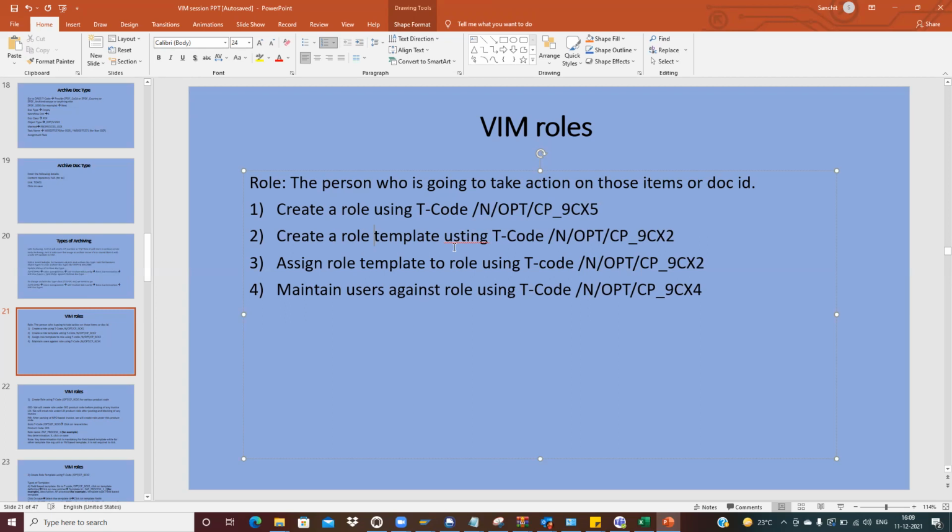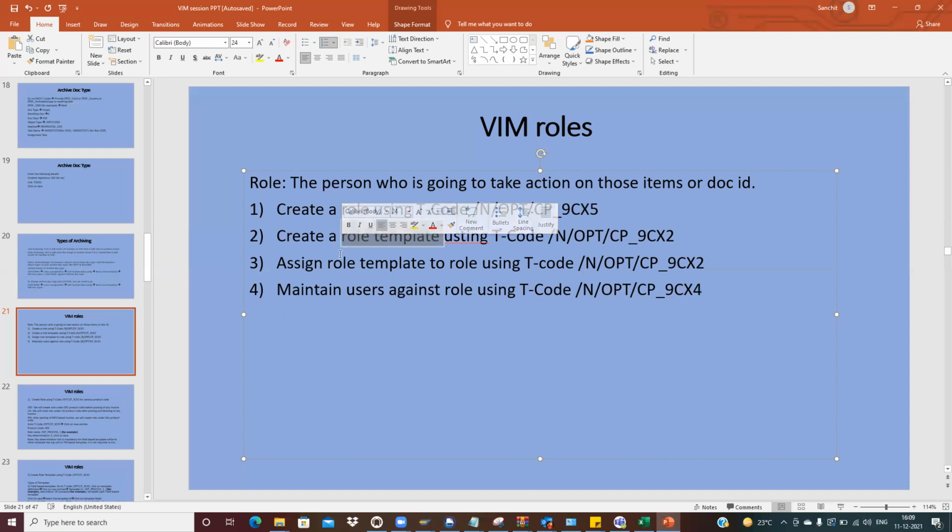So like that, we can create the role in the system. Understand? Then once we create the role template, the role template is nothing but defining, based on the requirement, which template type we need to select.